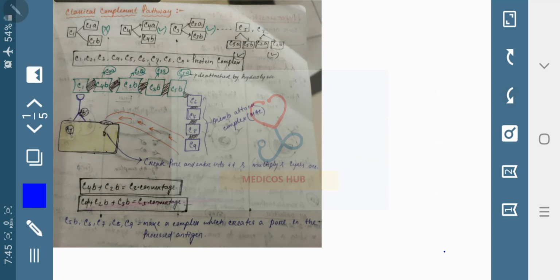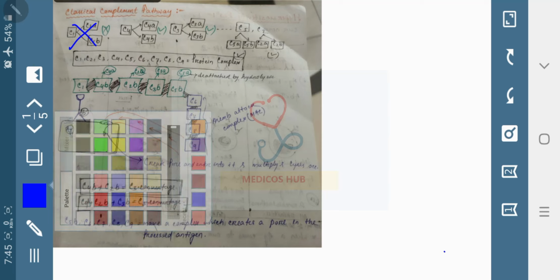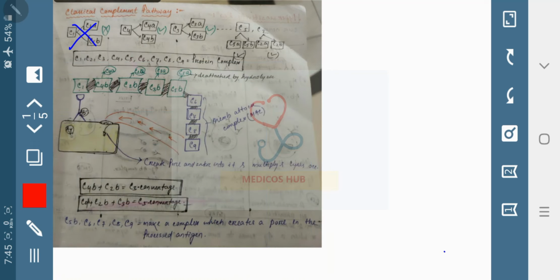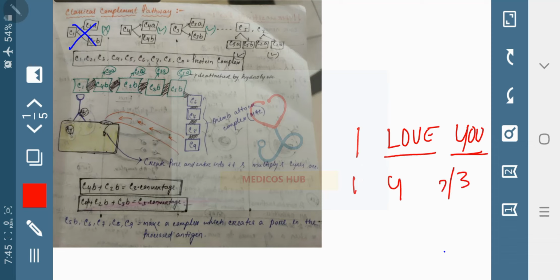So first remember the trick: I love you. I means 1, love means 4, you means 3, or sometimes 2. First C1 is coming.